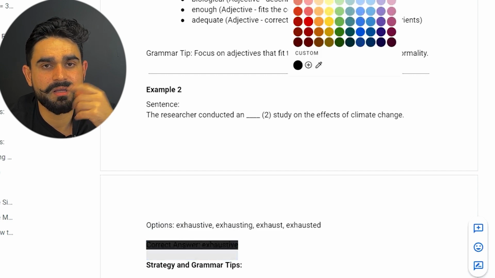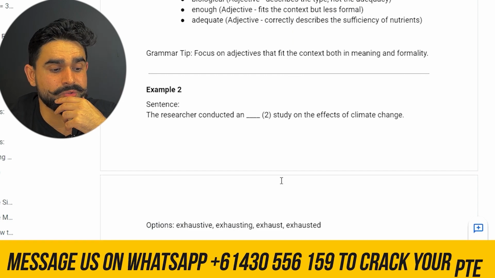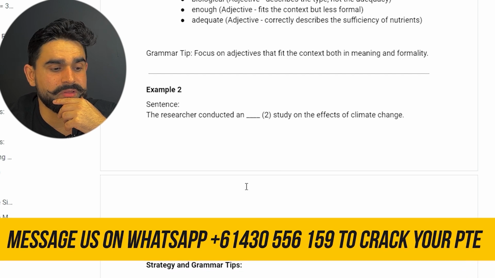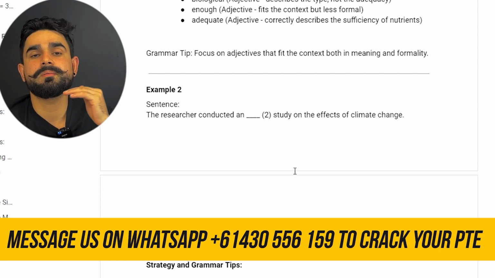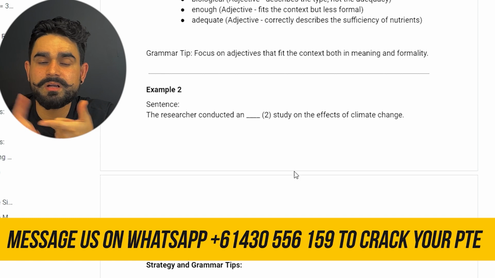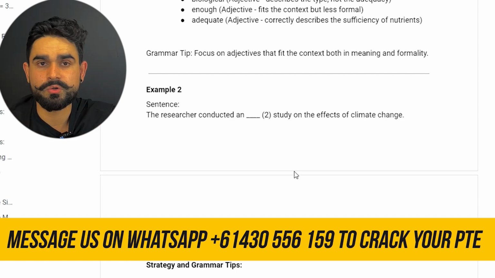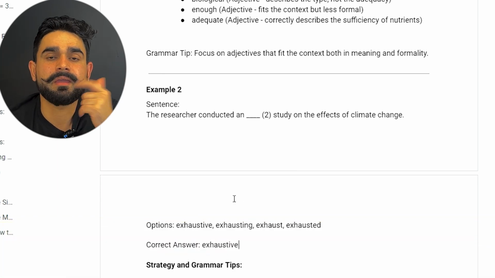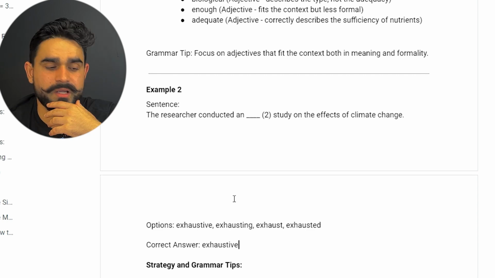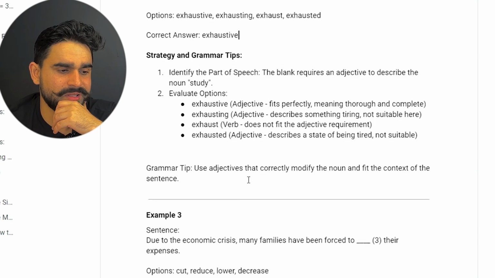So what I did, I used the elimination method, I used the grammar, I looked for the vowel word from my blanks, I looked at the grammar, like what tenses are used. I quickly eliminate those options, and I select the right one. So that's how you can do it in your real exam as well, when you get your reading and writing fill in the blanks. Let's quickly go to the grammar tips, guys, the same thing.